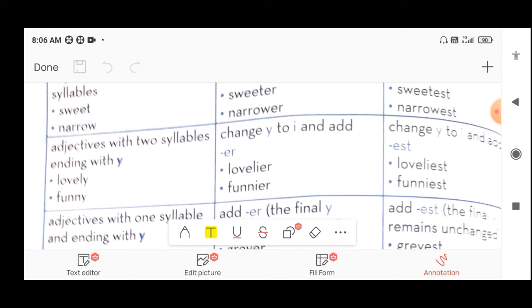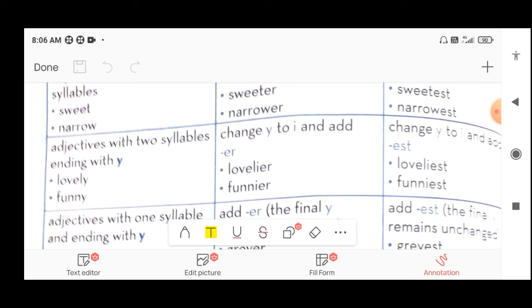Now adjectives with two syllables ending with y. So adjectives consisting of two syllables and ending with a y, the last letter y is there. What do we have to do? Change y to i. We have to cut out the y and put i, and then add er in the comparative. So lovely becomes lovelier.